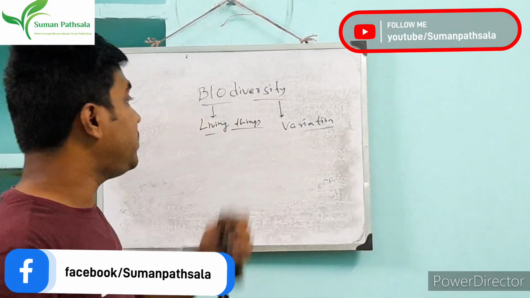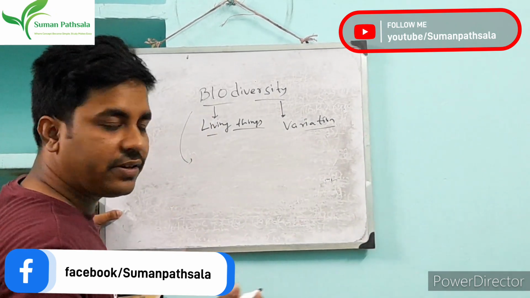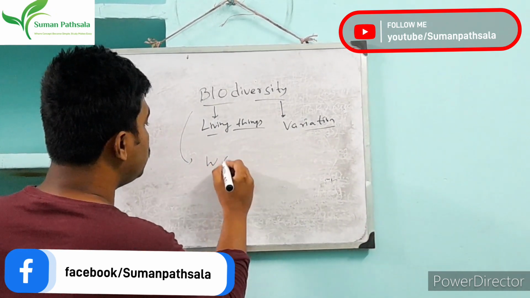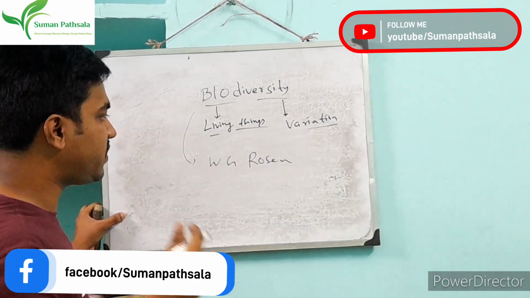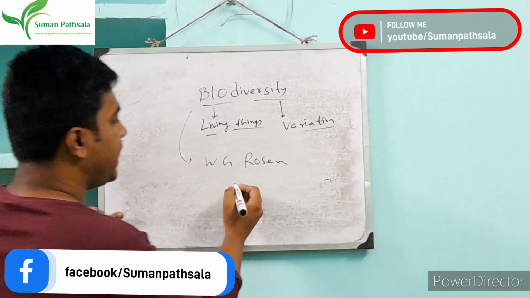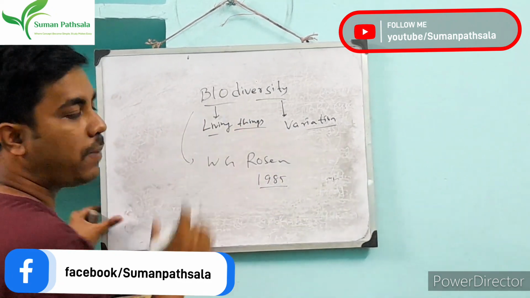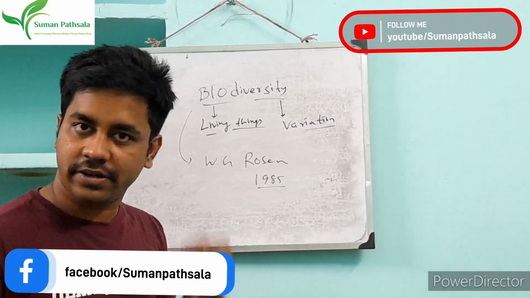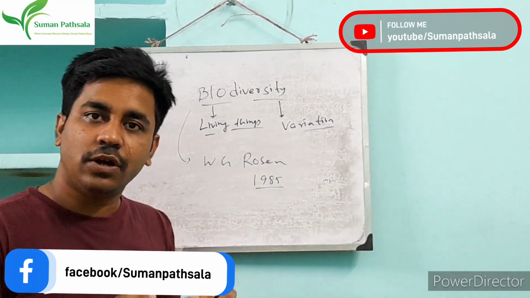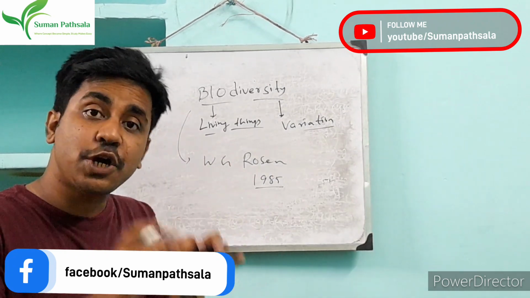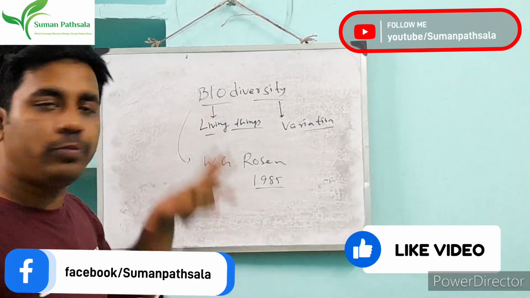So the word biodiversity was given by a scientist named W. G. Rosen. You just remember it by Rose. In 1985, he coined the word biodiversity, depending on their nature. So we all understand what biodiversity actually is, what is the meaning of biodiversity. Okay, all clear?